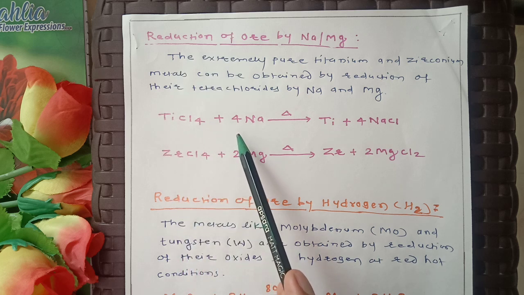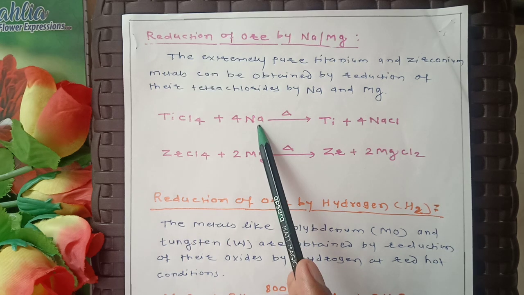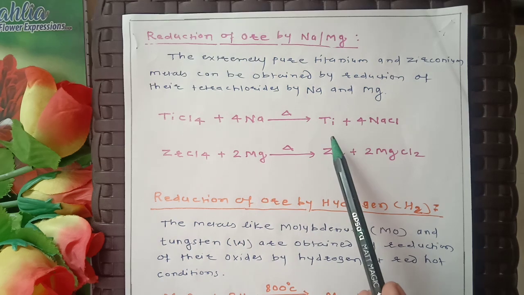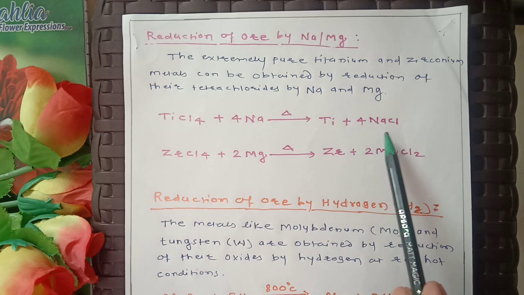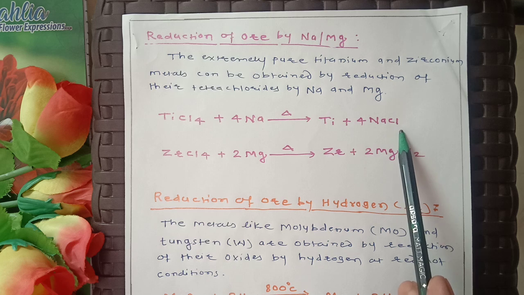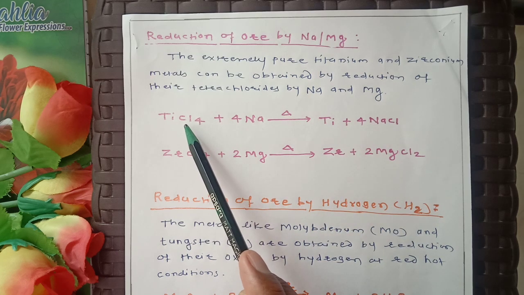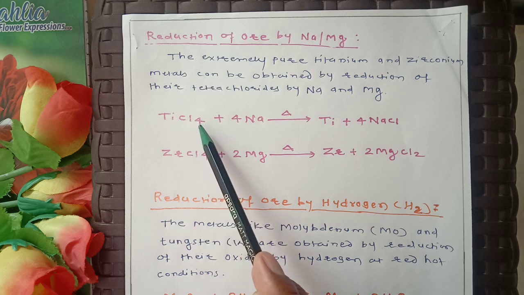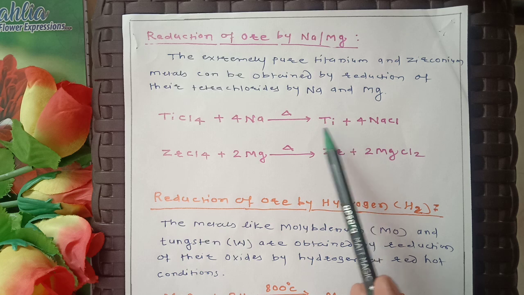When it is heated using sodium as a reducing agent, titanium and sodium chloride are formed. So from titanium tetrachloride, titanium is separated.